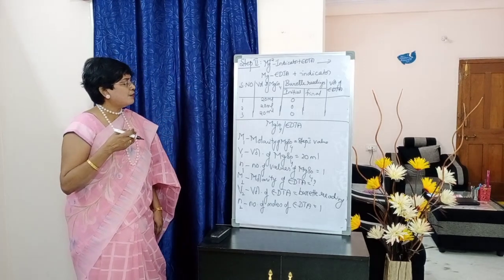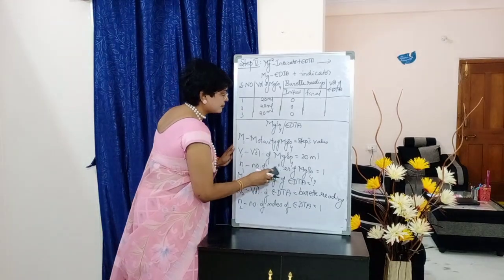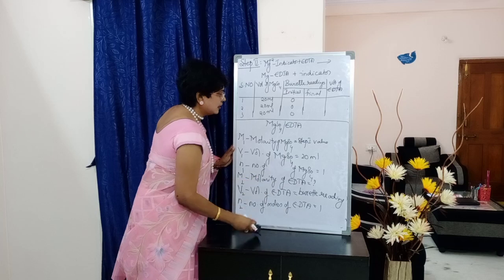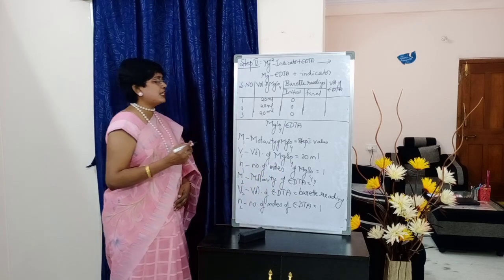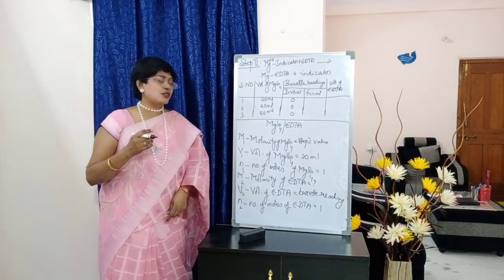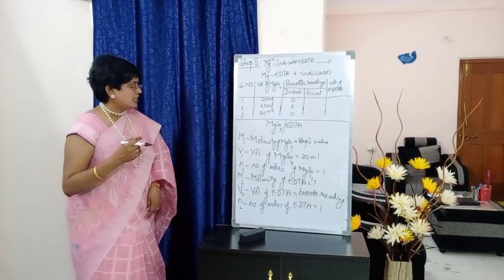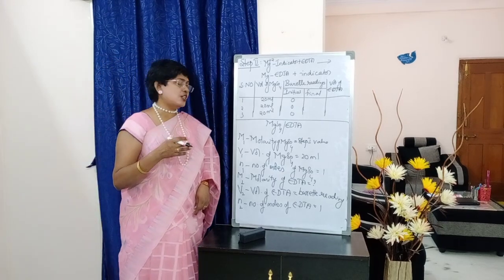N1, sorry students, number of moles of MgSO4 from the reaction equals 1. Next, M2 molarity of EDTA, which is to be calculated, so question mark.